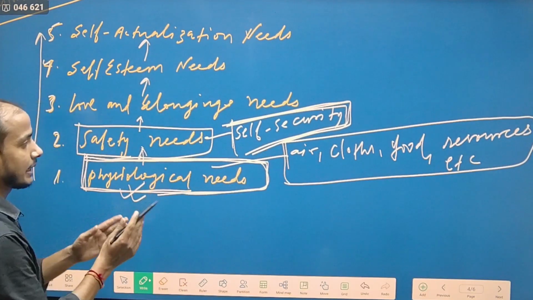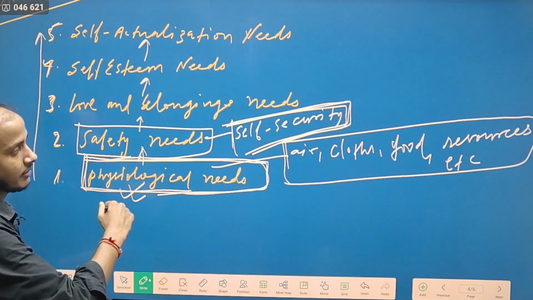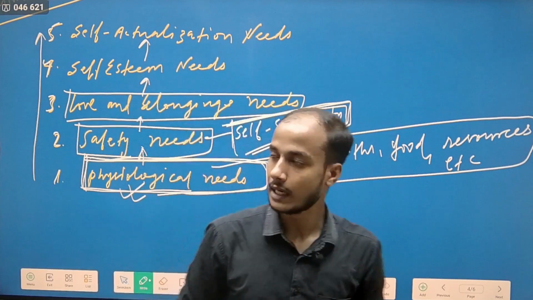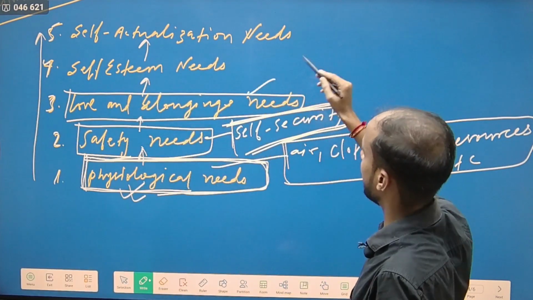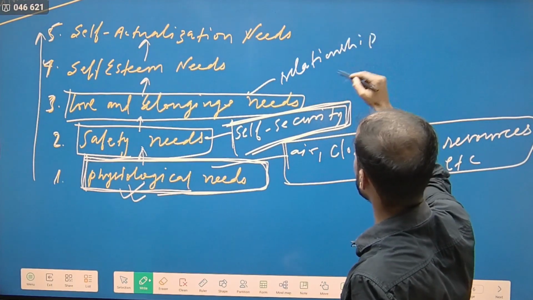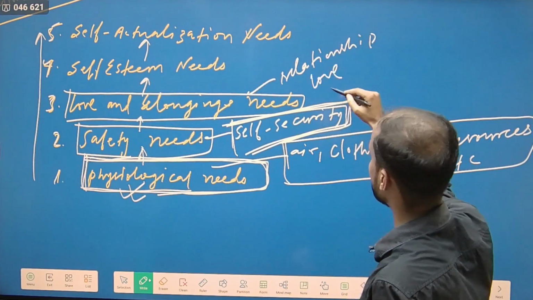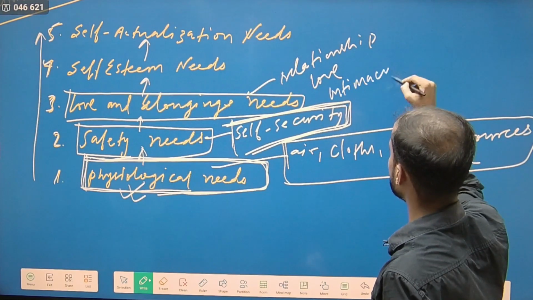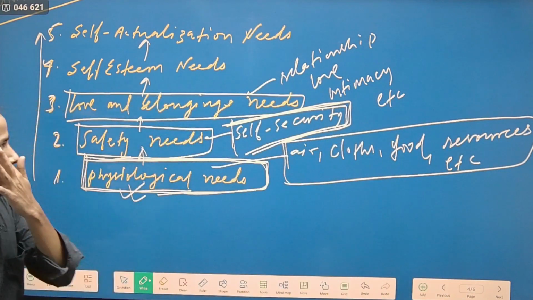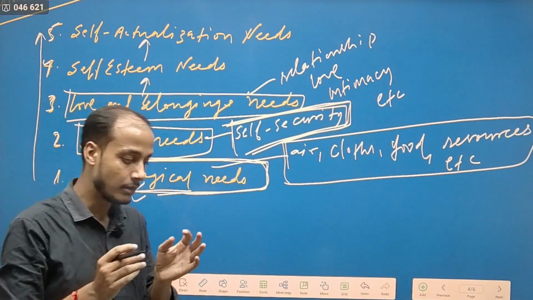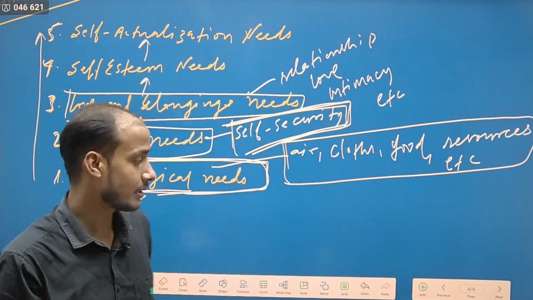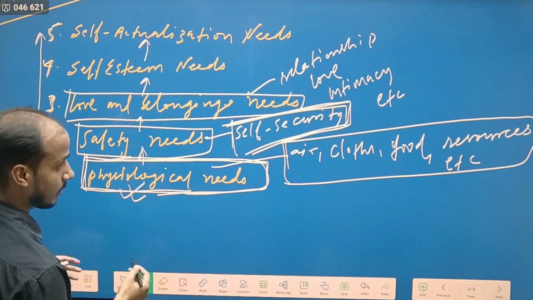Once our safety needs get fulfilled, then we think about love and belonging needs. In this need, we need relationships, then we need love, then we need intimacy, and so on. All these are called love and belonging needs that we human beings need. In the absence of such needs, we cannot think in terms of human life. So these are very essential needs that we must have.